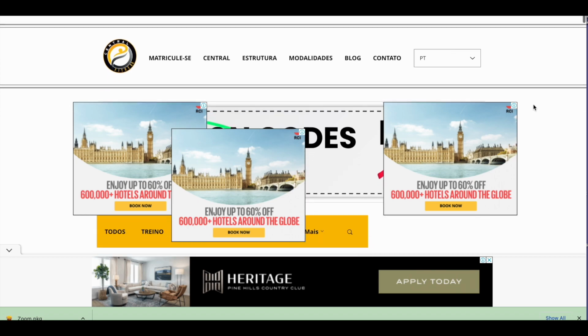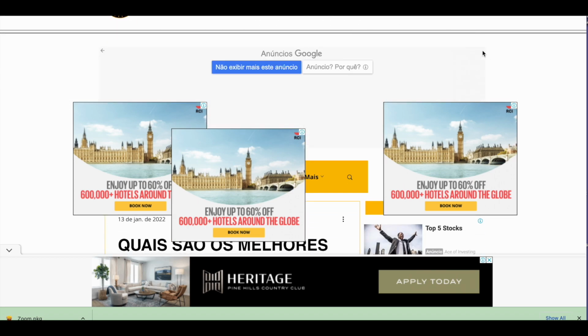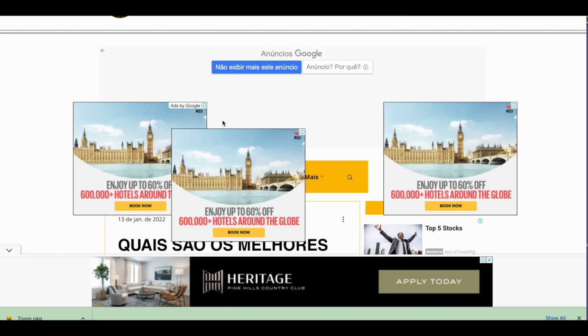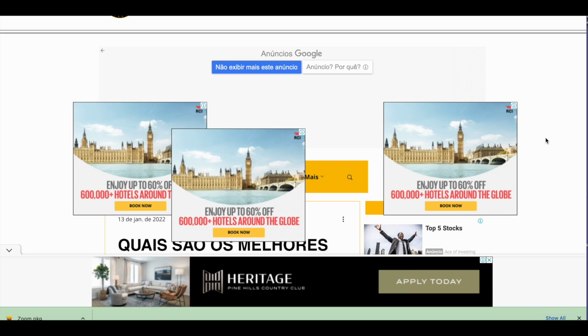That's poorly done. Because as you can see, if I click on this X, that closes, and this populates. Well, earlier I was able to close these, and that's what happened, but these ads stayed there. If I click on that, it just brings you to here. I have no choice but to click it. That's tacky. You don't want to generate income this way.